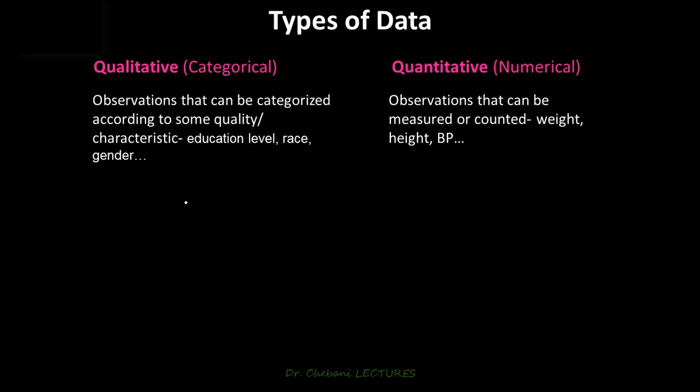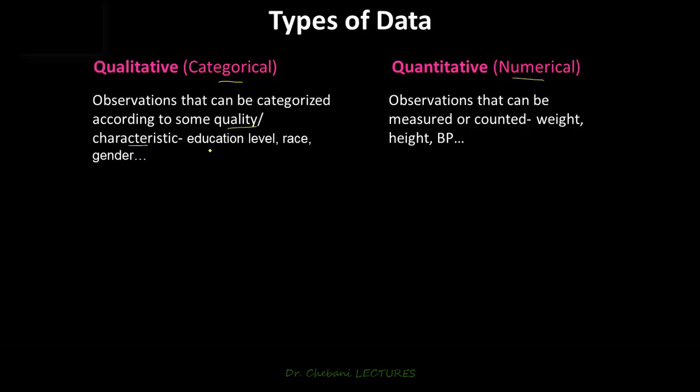The definition for data is simply raw facts and figures. So these raw facts and figures can be categorized, or broken down, into what is known as qualitative and quantitative. Qualitative may also be called categorical. Quantitative may also be called numerical. Qualitative or categorical data are observations that can be categorized according to some quality or characteristic.